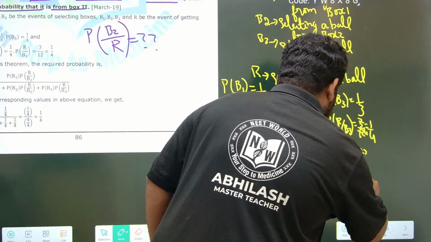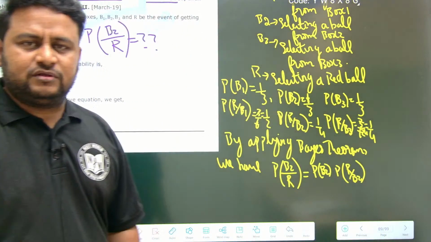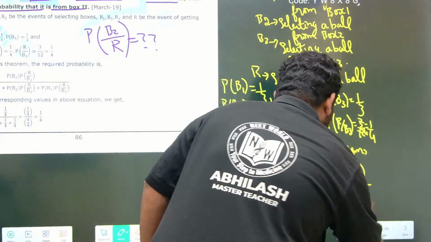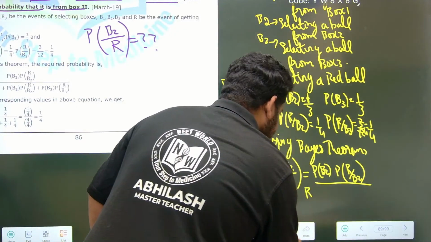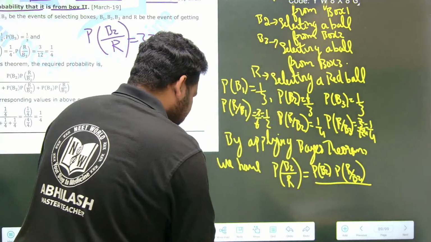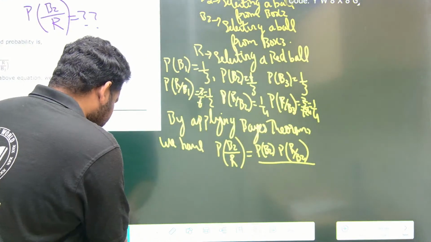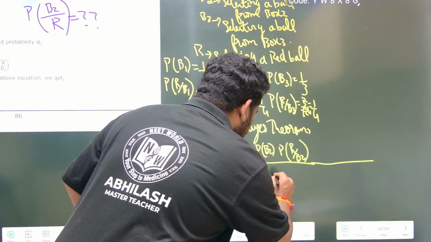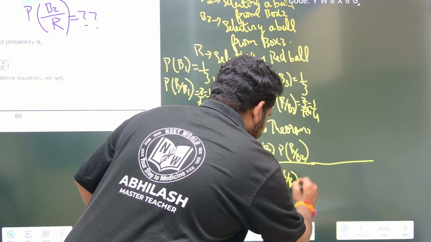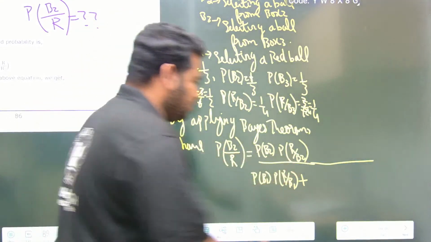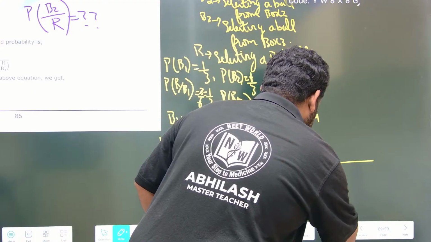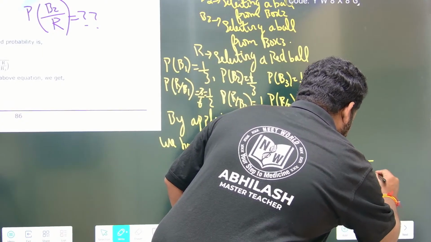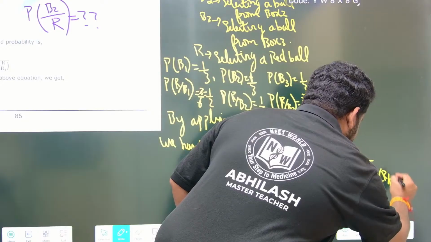Now, how can I bring this back? This is what we have: probability of R by B2. Down, we should write the summation of probability of R. So this will become equal to, observe carefully, this entire thing divided by: probability of B1 into probability of R by B1, similarly probability of B2 into probability of R by B2, next probability of B3 into probability of R by B3. All three you have to write.